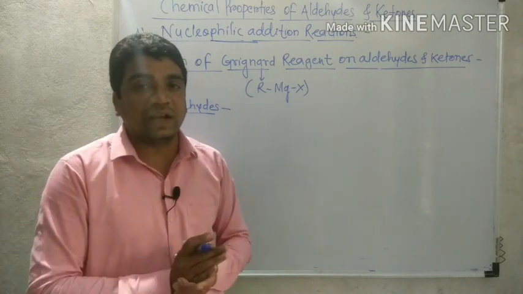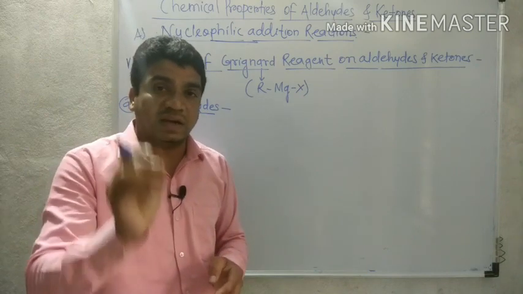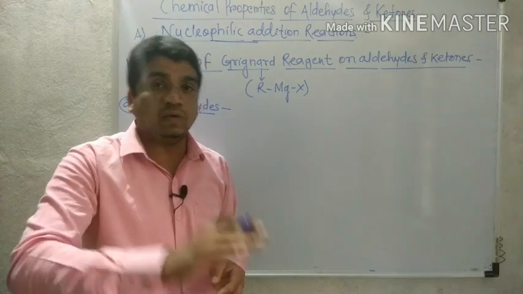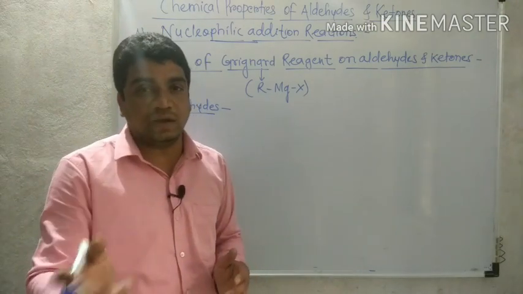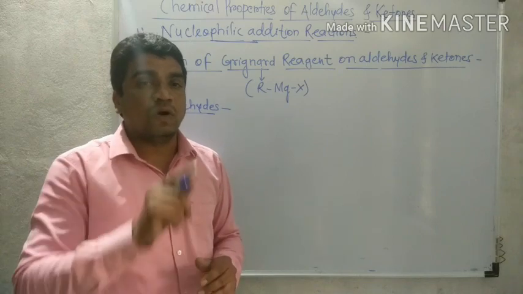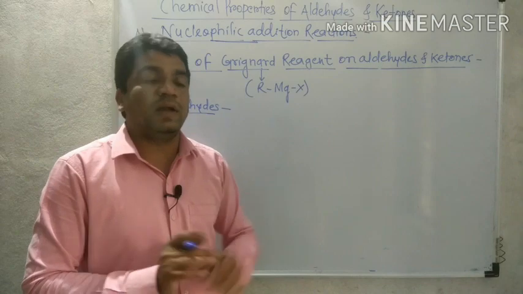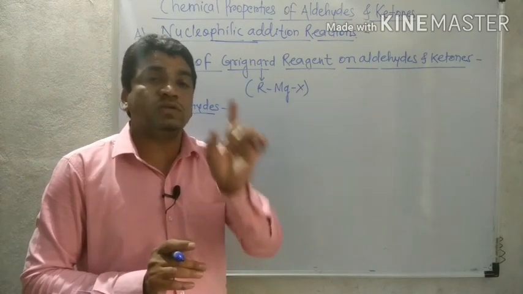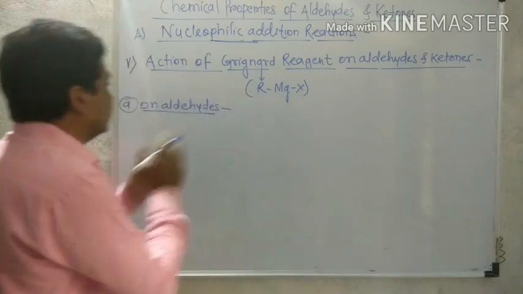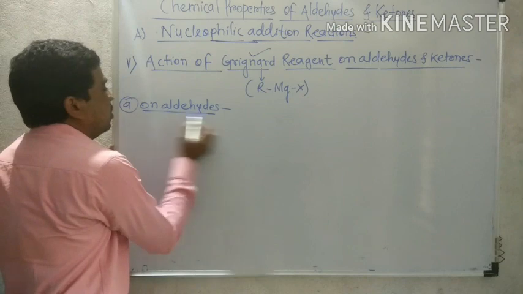So what happens when alkyl magnesium halide, that is Grignard reagent, reacts with aldehyde? Aldehyde gives alcohol, but only formaldehyde gives primary alcohol. All other aldehydes than formaldehyde give secondary alcohol. And what about the action of Grignard reagent on ketone? That gives tertiary alcohol. This reaction we are going to discuss. The first is action of Grignard reagent on aldehyde.